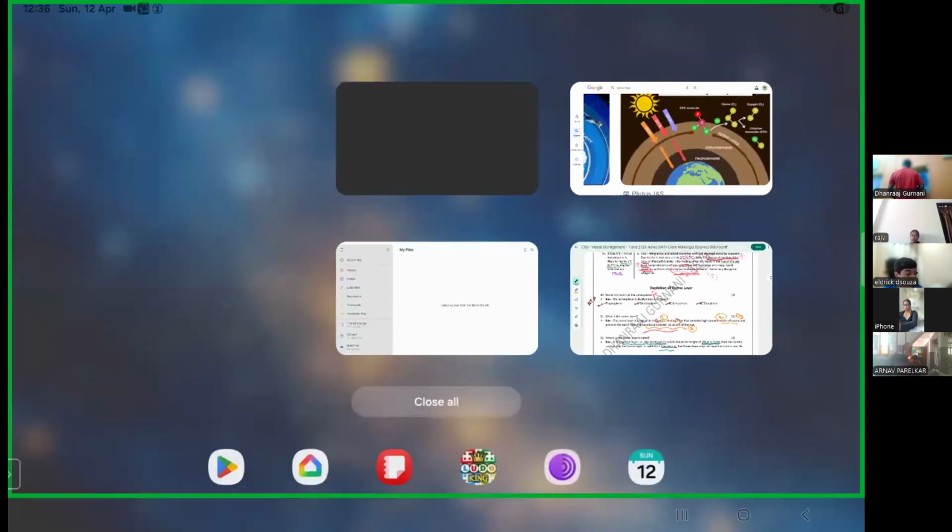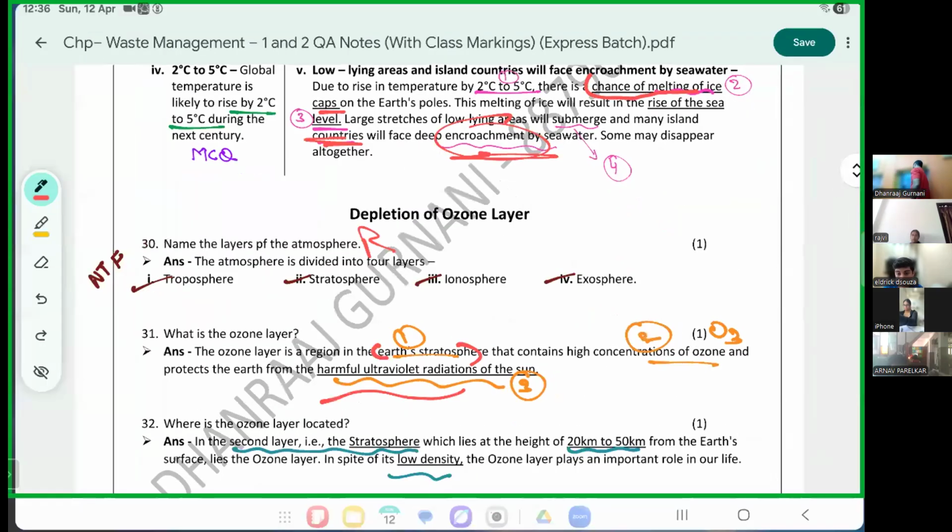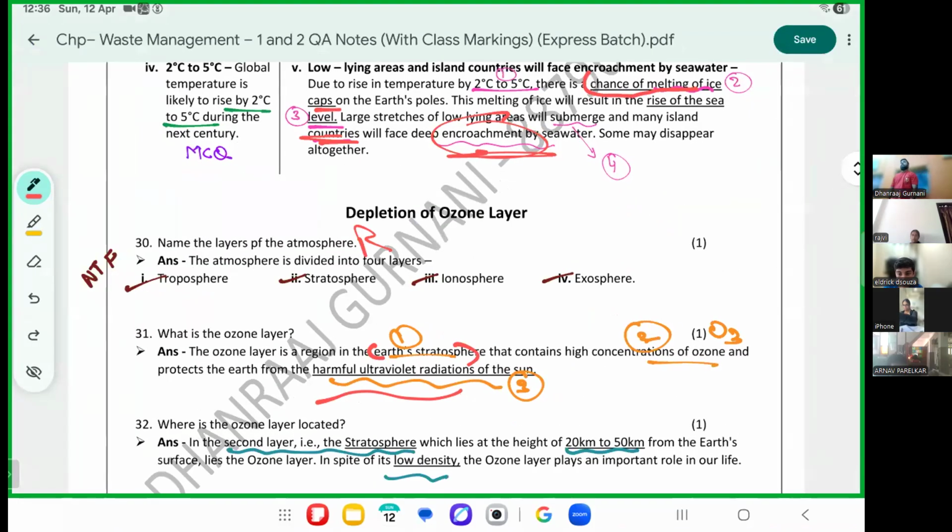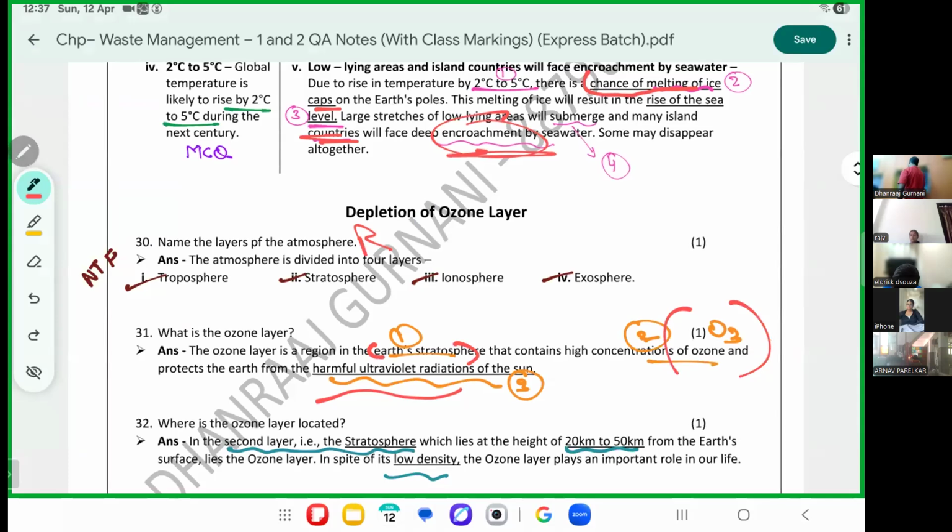Okay, let's go ahead. What is the ozone layer? Ozone layer is the layer at the stratosphere. It is made up of O3. Its job is to protect us from the UV rays of the sun.